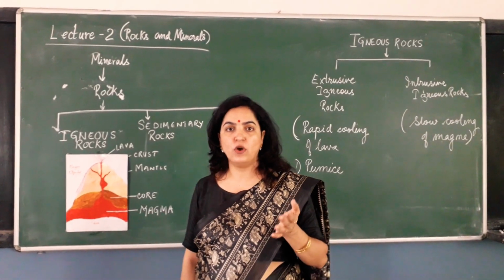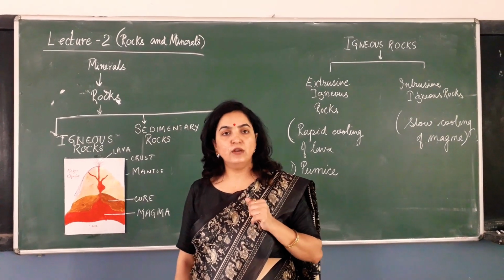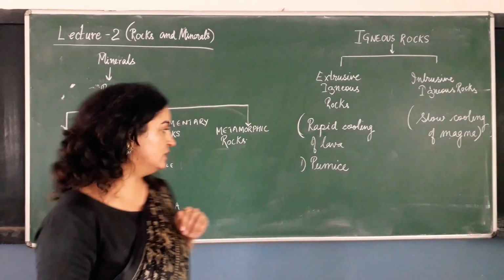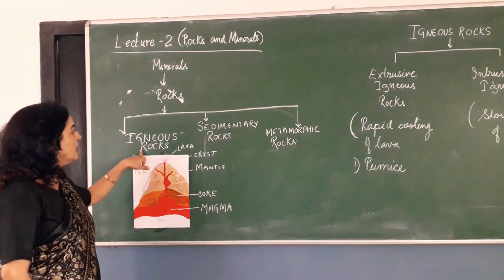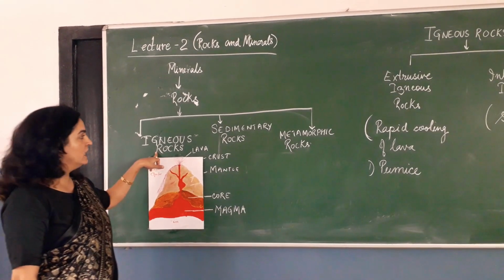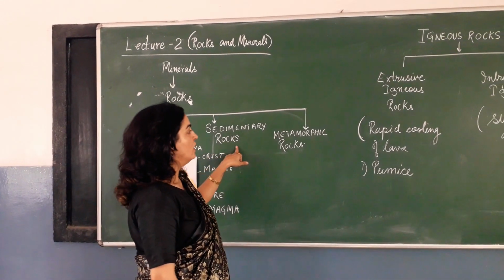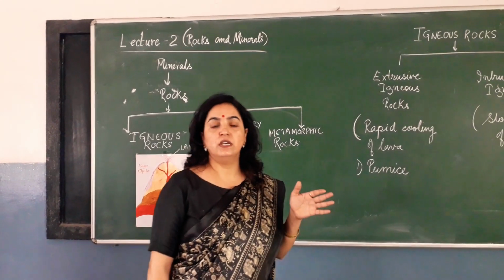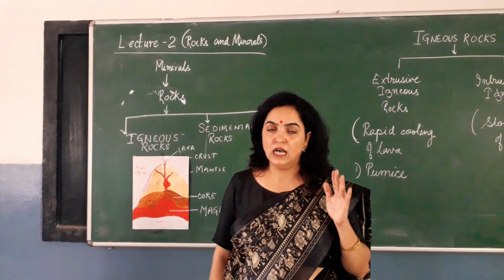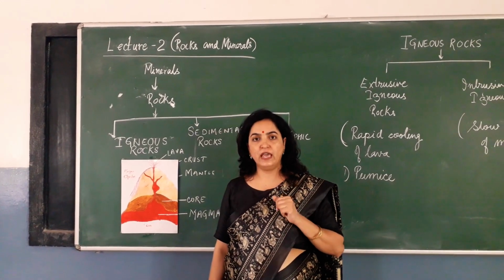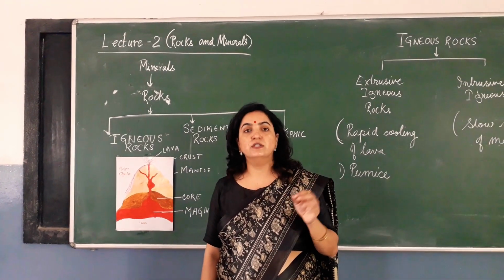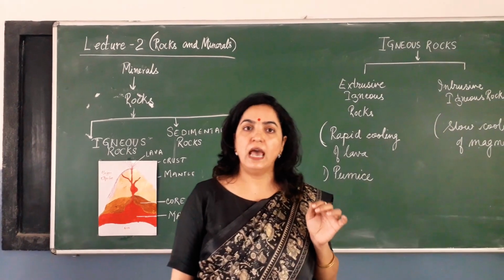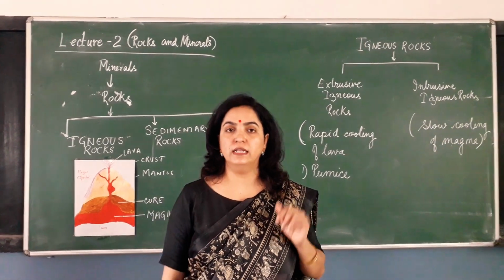How many types of rocks are there? Basically rocks are divided into three types. First is igneous rocks, second is sedimentary rocks, and then the metamorphic rocks. In our earth's crust, igneous rocks are abundant. Igneous rock is the first rock formed and it is the basis of all other landforms.